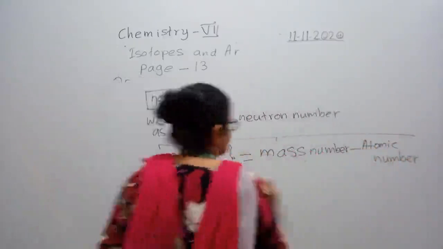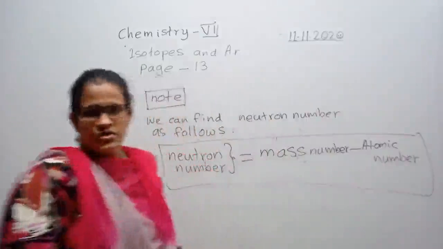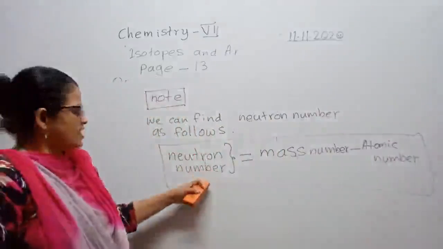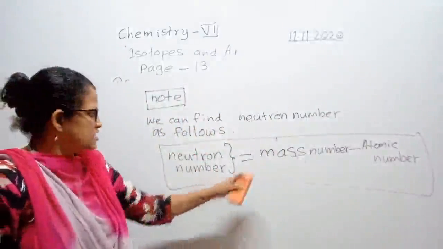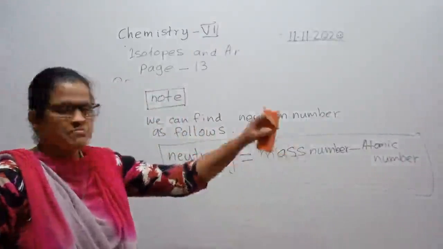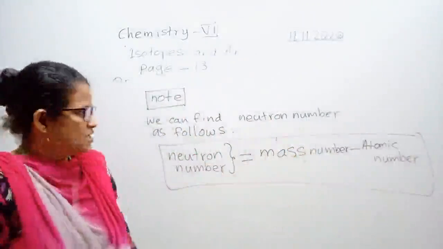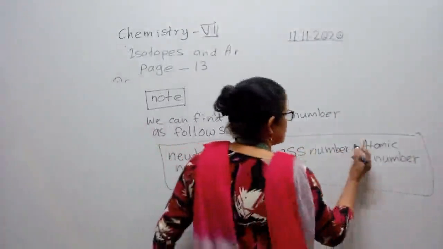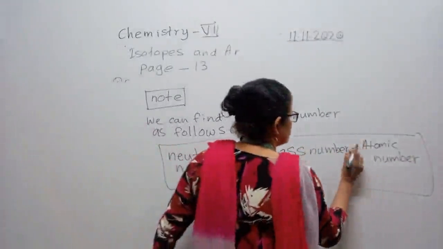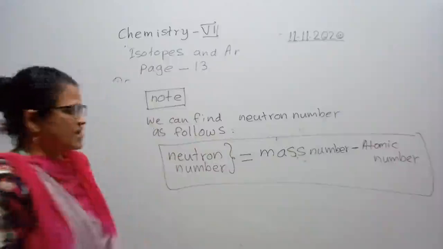Write this as a formula: neutron number, or the number of neutrons, equals mass number minus atomic number. You should deduct the atomic number from the mass number.